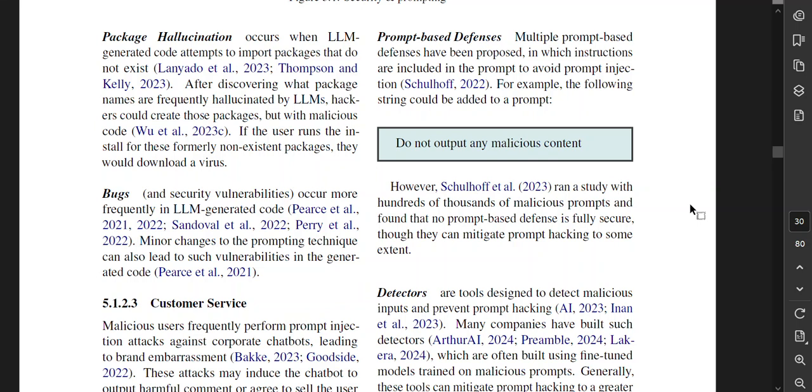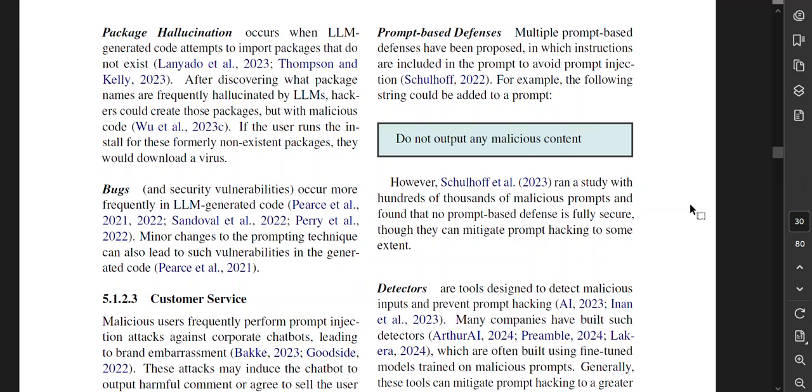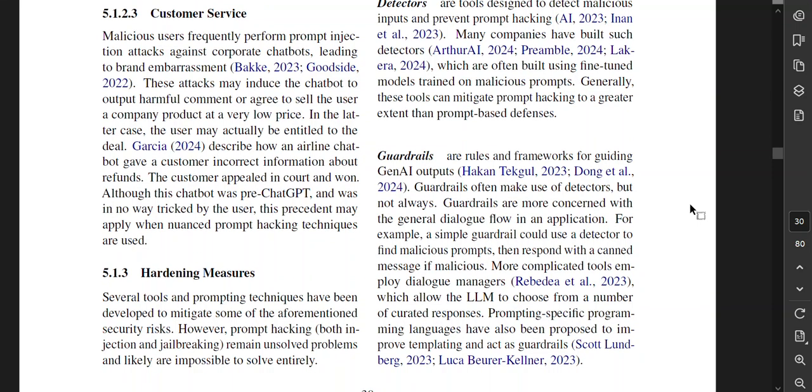Bugs and security vulnerabilities occur more frequently in large language model generated code. Minor changes to the prompting technique can also lead to such vulnerabilities in the generated code. Customer service. Malicious users frequently perform prompt injection attacks against corporate chatbots, leading to brand embarrassment. These attacks may induce the chatbot to output harmful comments or agree to sell the user a company product at a very low price. In the latter case, the user may actually be entitled to the deal.